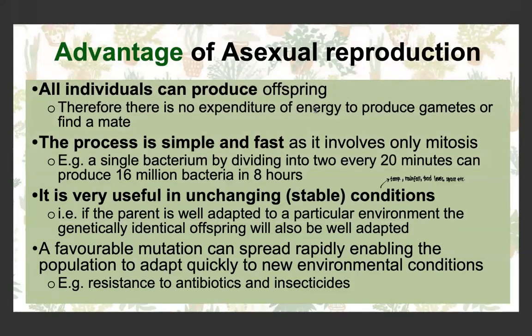Some of the advantages of asexual reproduction, as we said, all individuals can produce offspring, which uses less energy. It's a fast and simple process. And it's very useful in stable environments because if the parent is well adapted, then it's guaranteed that the offspring will also be well adapted. It's also advantageous because if there's a favorable mutation, it can spread very quickly because asexual reproduction happens so quickly. And this allows the population to adapt quickly to the new environmental conditions. For example, resistance to antibiotics.